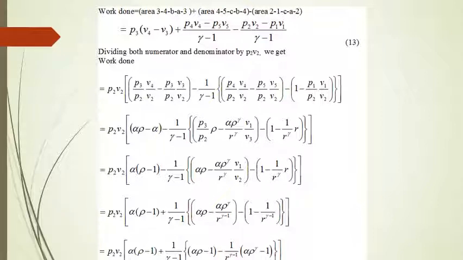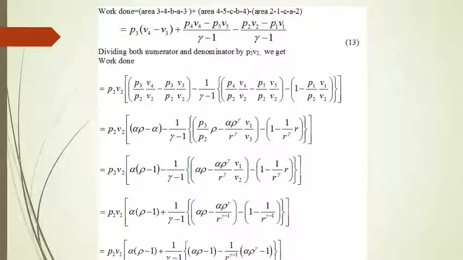So that will be equal to the area of the rectangle, that is P3 into (V4 minus V3), plus the area under the curve 4 to 5 minus the area under the curve 1 to 2. So that is P3 into (V4 minus V3) plus (P4 V4 minus P5 V5) upon (gamma minus 1) minus (P2 V2 minus P1 V1) upon (gamma minus 1).